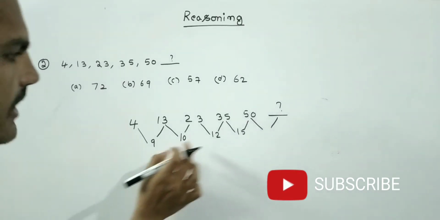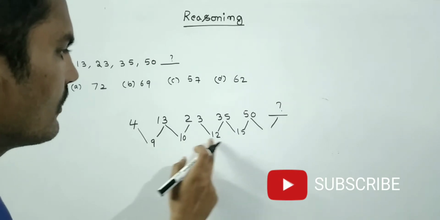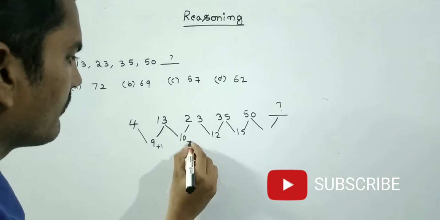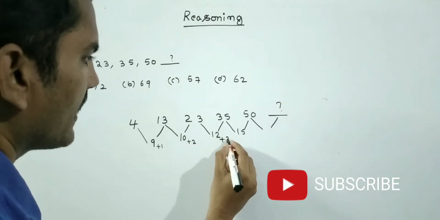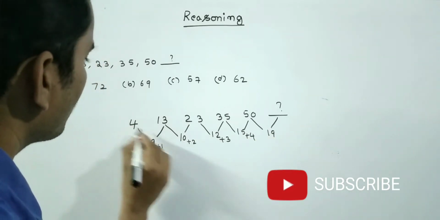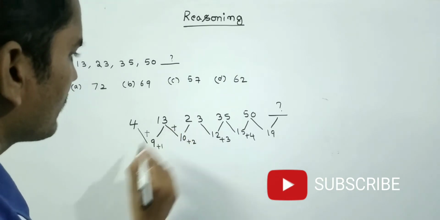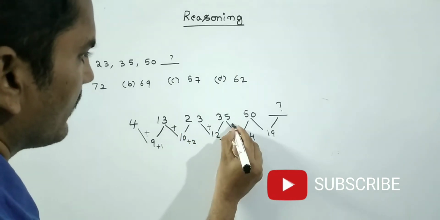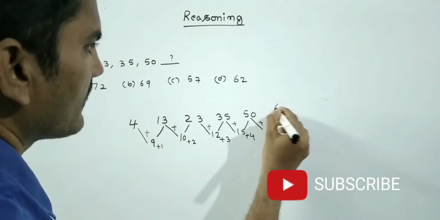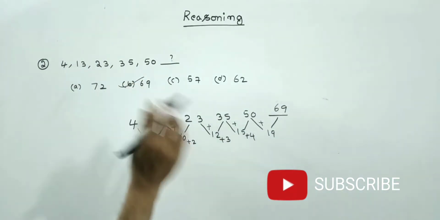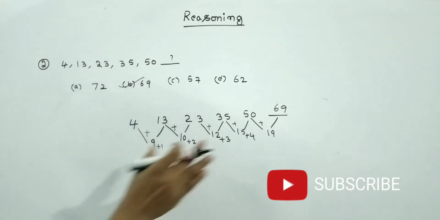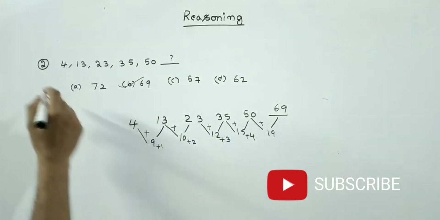See friends, you find the logic behind this. 9, 10, 12, 15. That means plus 1, plus 2, plus 3, then plus 4. That means here 19 will come. What has he done? 4 plus 9, 13 plus 10, 23 plus 12, 35 plus 15, then 50 plus 19. Then 69 will come. So friends, the answer is 69. Nothing is there. Don't fear. Very simple. Go for the difference and find the logic behind that. Then we will easily get the answer.